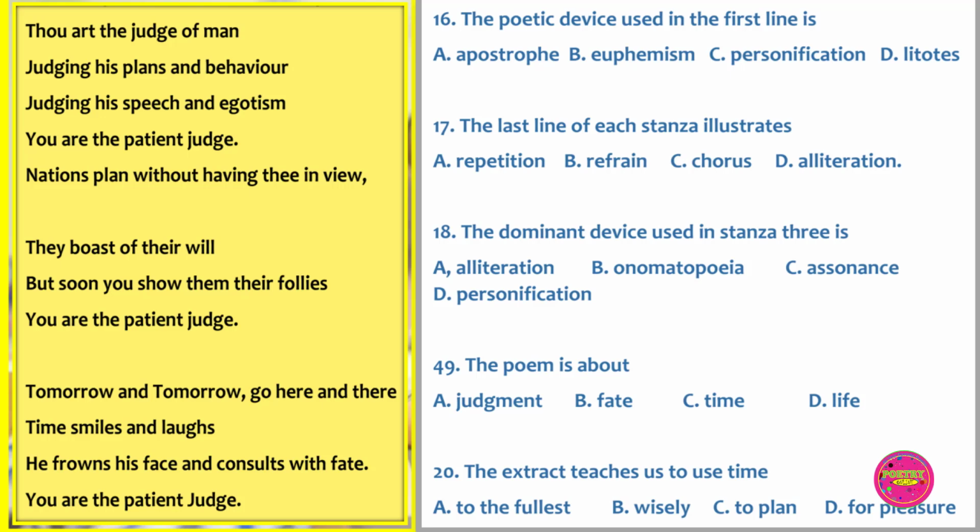Question 16. The poetic device used in the first line is A. Apostrophe, B. Euphemism, C. Personification, D. Lithos. The correct answer to this question is A. Apostrophe.